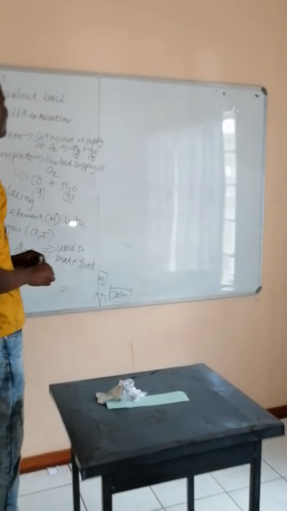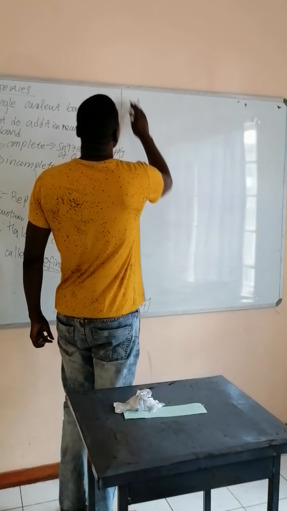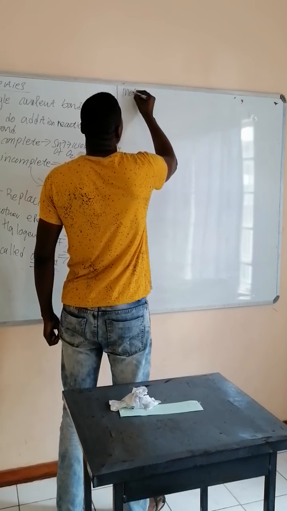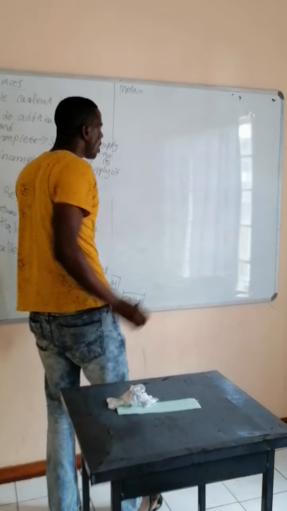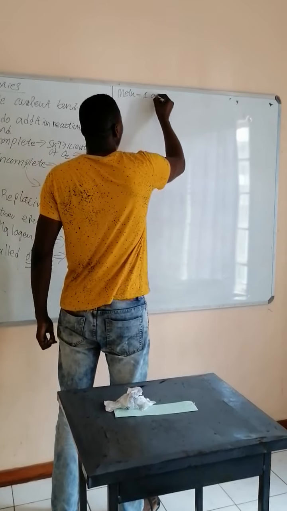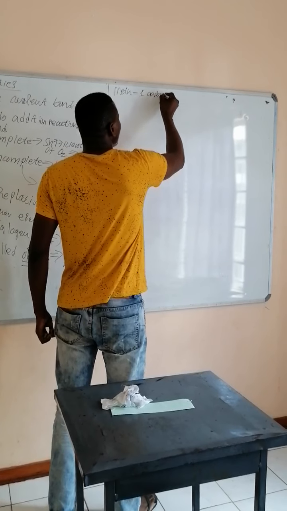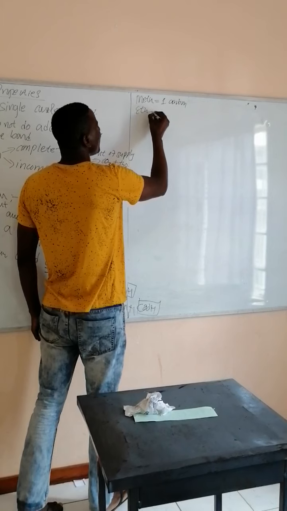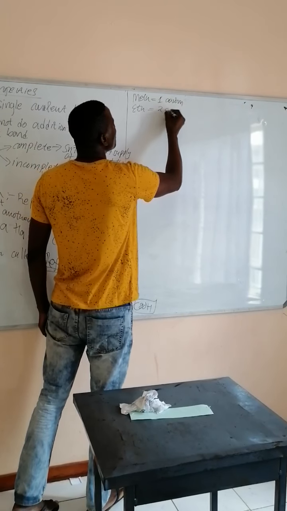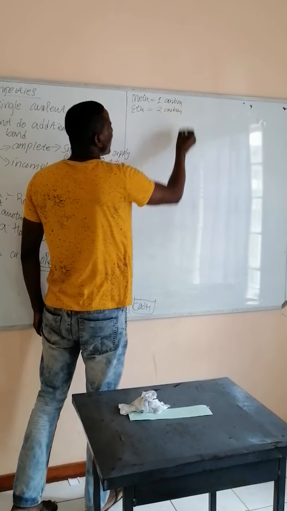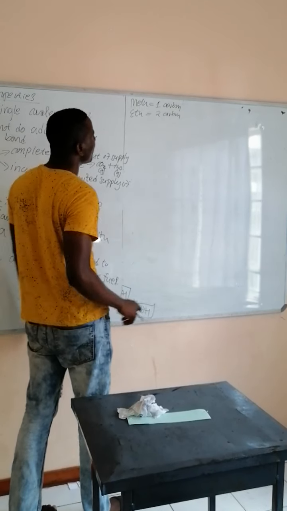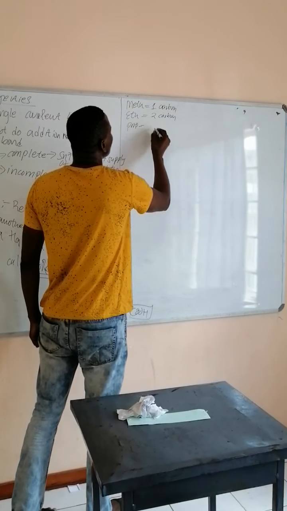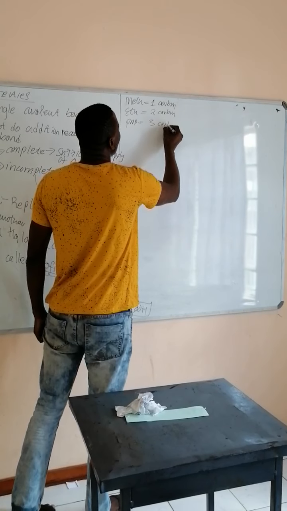Okay, now the first alkane that we have is called methane. The word meth means one carbon. And then we have what we call eth. The word eth means two carbons. And then we have the third one. It is called prop, which means three carbons.